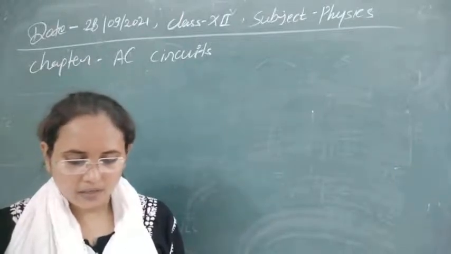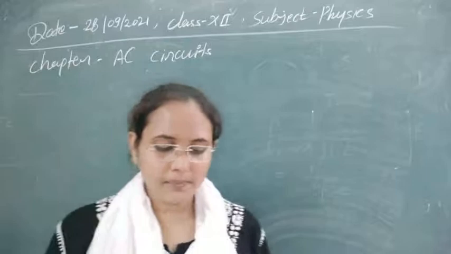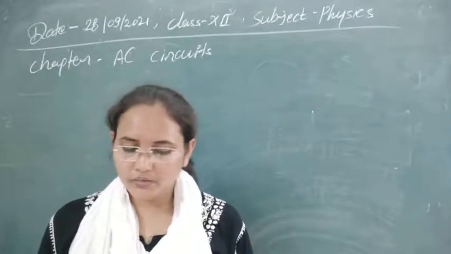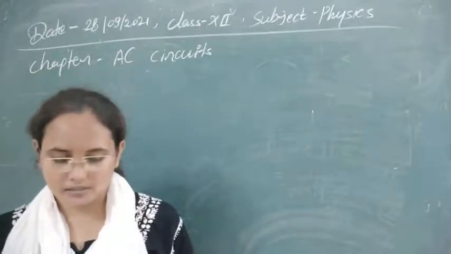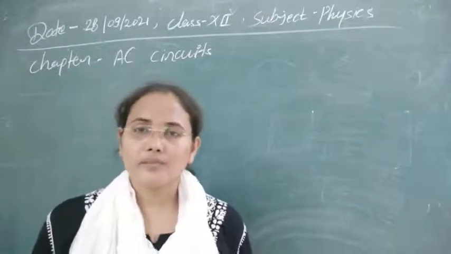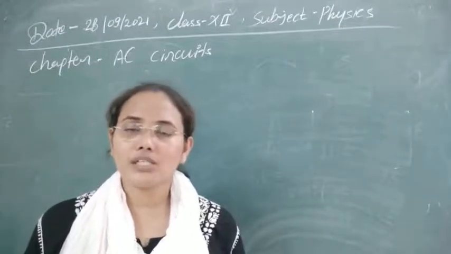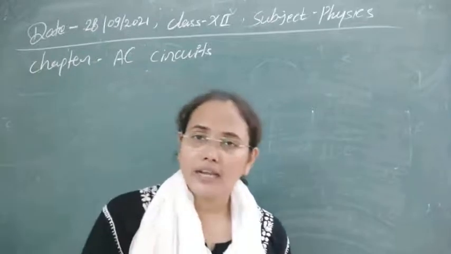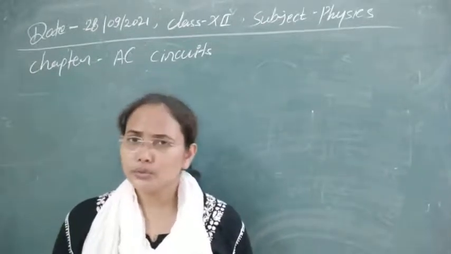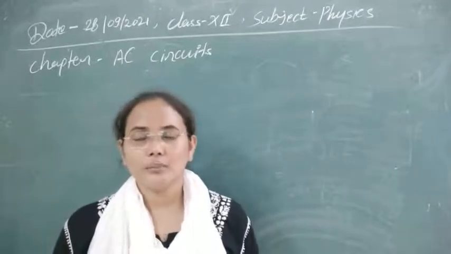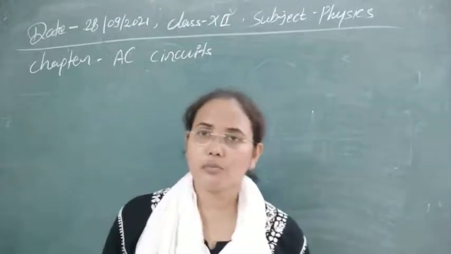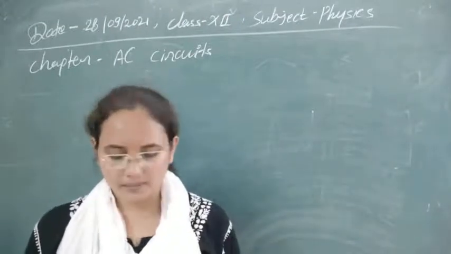Next question: a transformer works on the principle of, options are given: converter, inverter, mutual induction, self induction. As you know, in a transformer we use two coils, primary and secondary, kept near to each other. Whenever we use two coils, in one coil the flux is changing and in another some induced EMF is automatically generated, and that is called mutual induction. So a transformer is based on the principle of mutual induction.